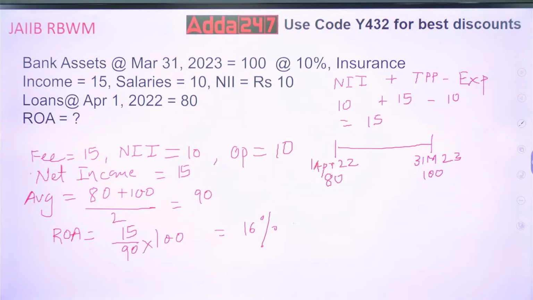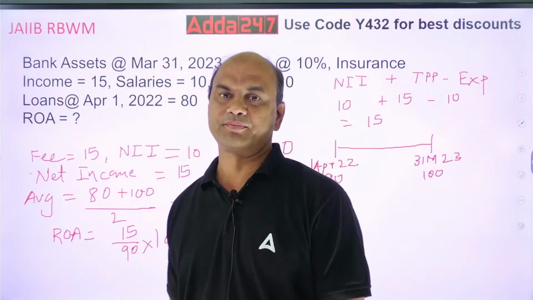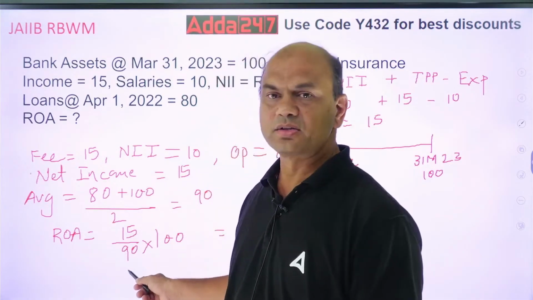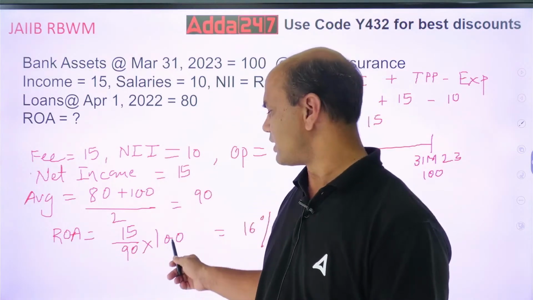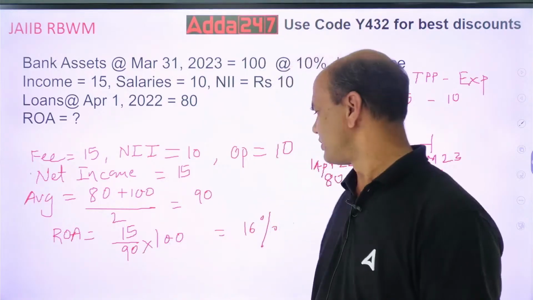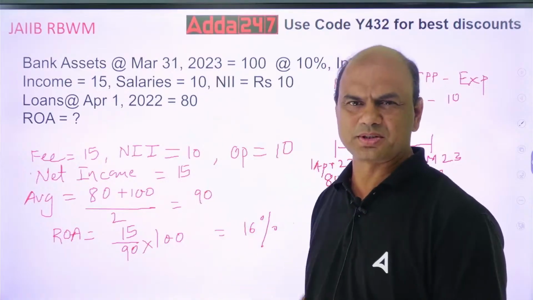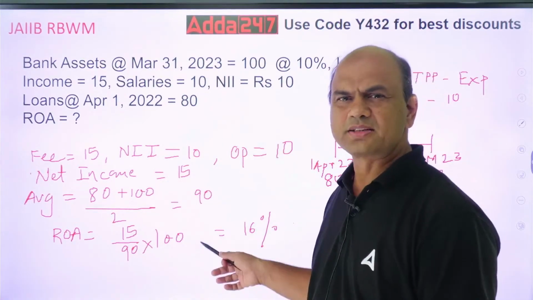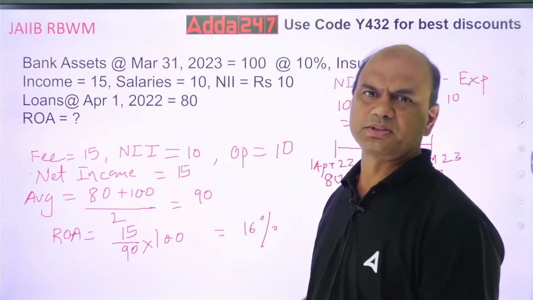Problem is very simple. Now what is ROA then? ROA equals my net income 15 rupees divided by my average assets 90. So 15 upon 90 into 100. Divide this and you get roughly 16 point some percentage. So take it round 16%. You'll get something bigger, but let's take it round 16%. So that is your answer.